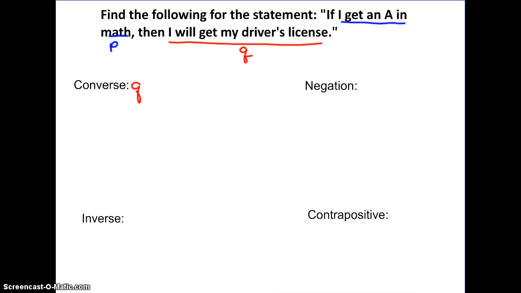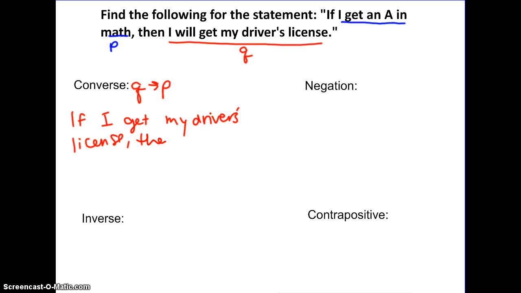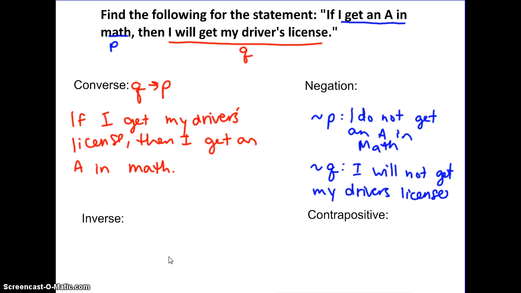So the converse is Q implies P. So it will be if I get my driver's license, then I got an A in math. The negation would be not P and not Q. So not P is that I do not get an A in math, while not Q is I did not get my driver's license.